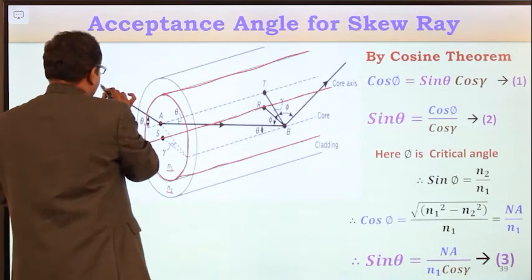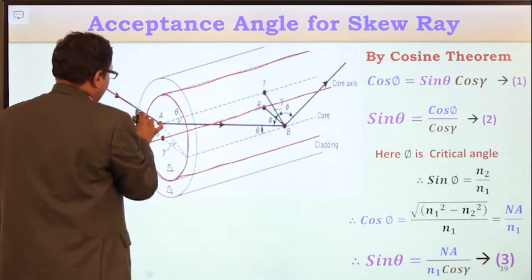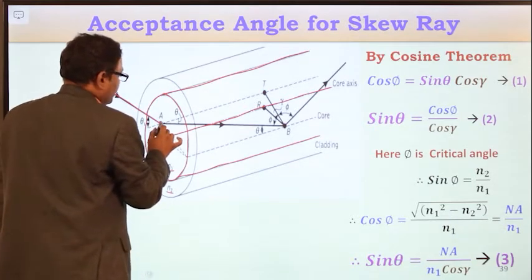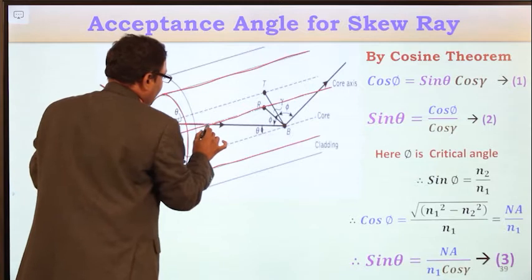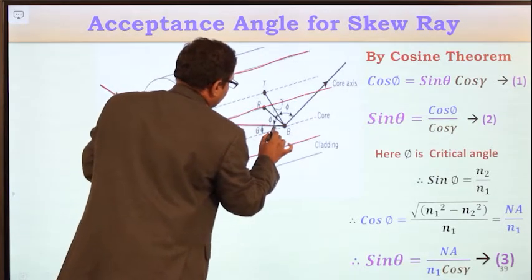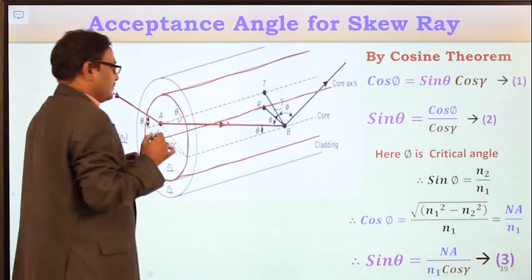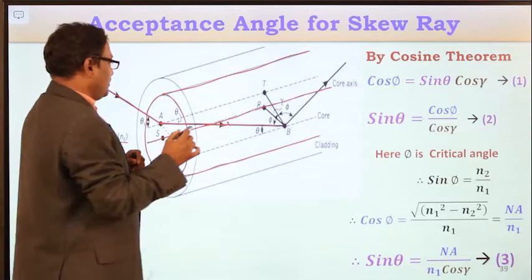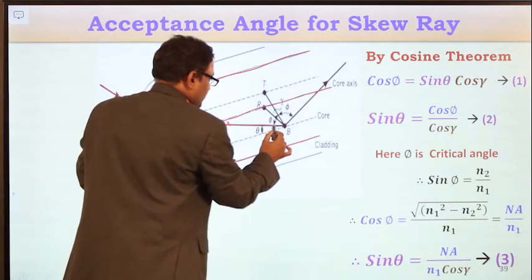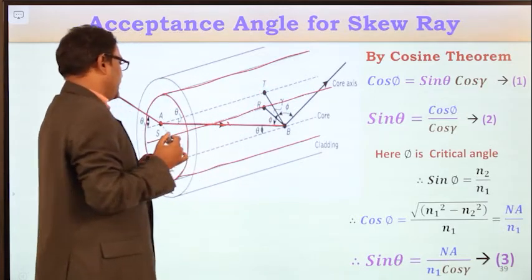Whenever the light ray enters the core medium, it will be bent and move towards the cladding. This is the refracted light ray in the core medium.